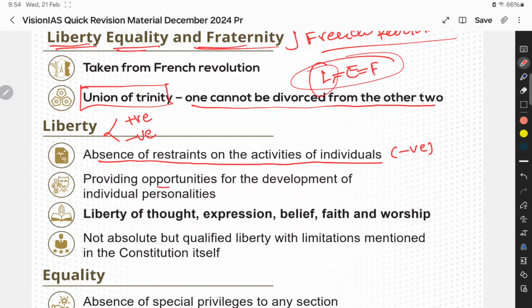And providing opportunities for the development of individual personalities is called positive liberty. See, absence is a kind of negative word, so keep it as negative liberty. And providing opportunities, we are doing something, so it is positive. Okay, this is liberty.